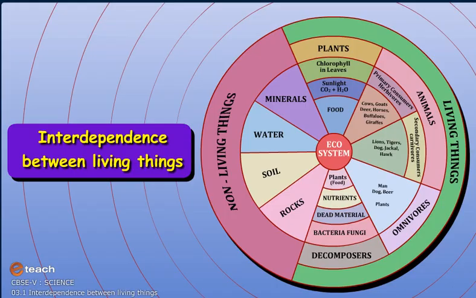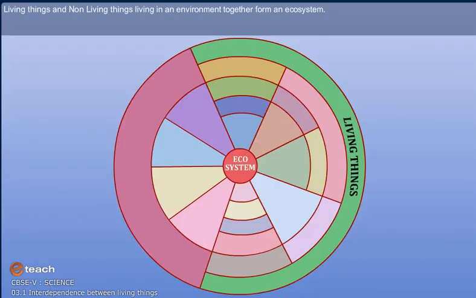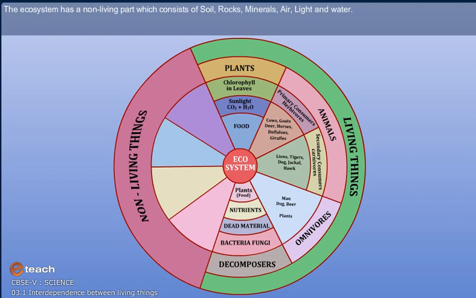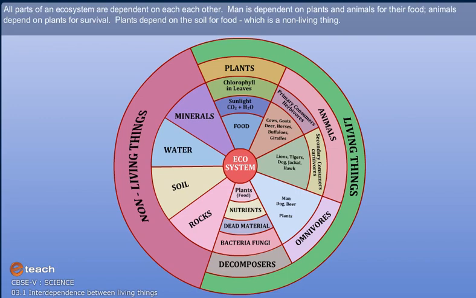Interdependence between living things. Living things and non-living things living in an environment together form an ecosystem. Man, plants and animals and microorganisms form the living part of the ecosystem. The ecosystem has a non-living part which consists of soil, rocks, minerals, air, light, and water. All parts of an ecosystem are dependent on each other.